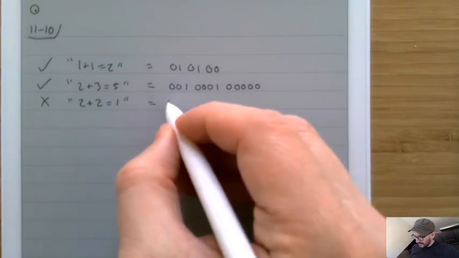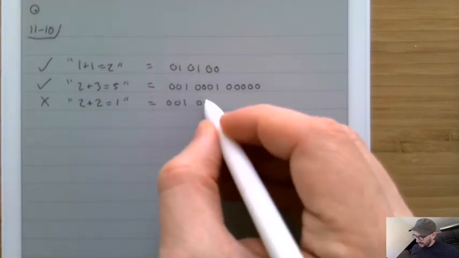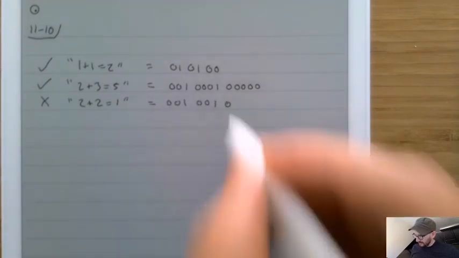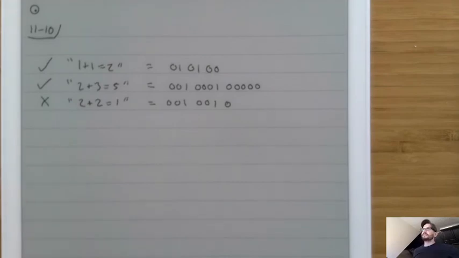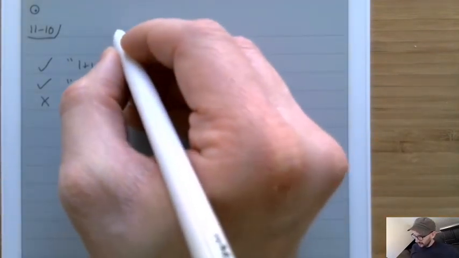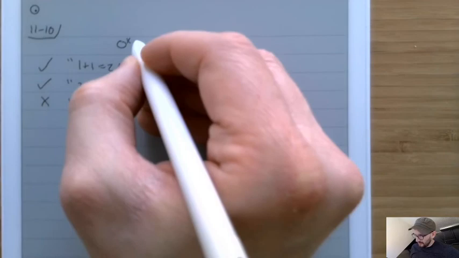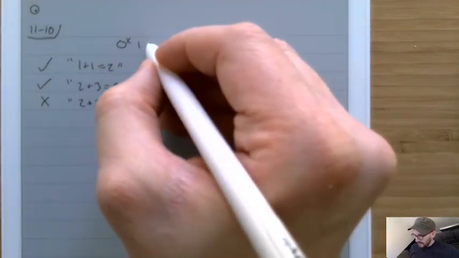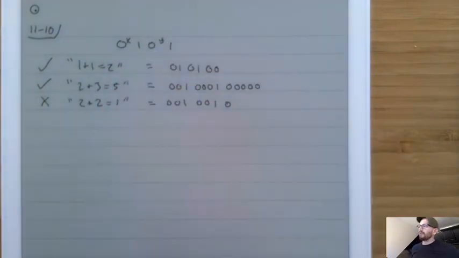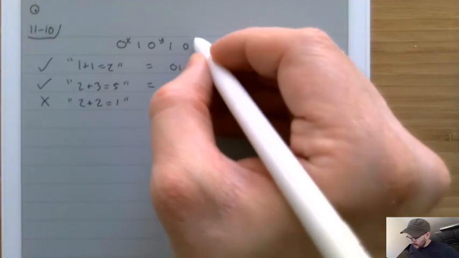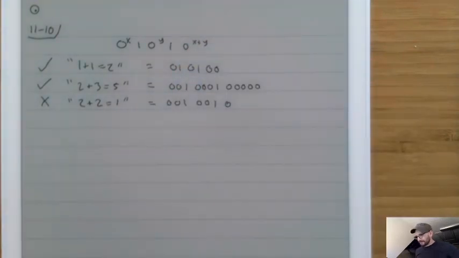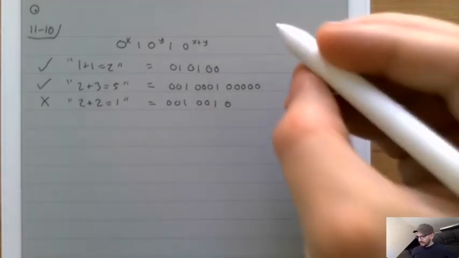This one we'd write as 0, 0, 1, 0, 0, 1, 0. Do you see what the pattern is? The pattern is that we have x zeros followed by a 1, then y zeros followed by a 1, and then we have x plus y zeros. Okay, so this language is not in reg.